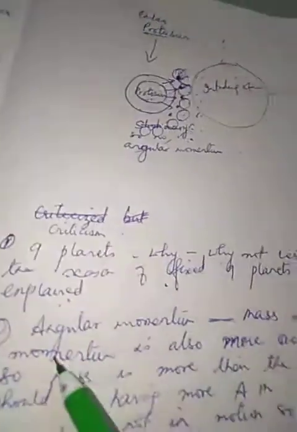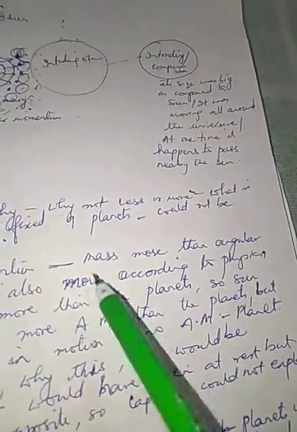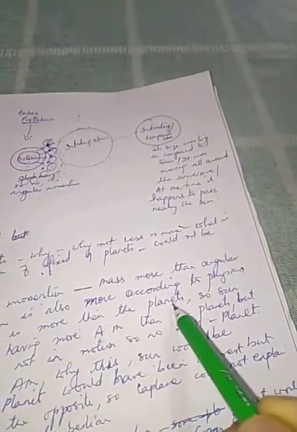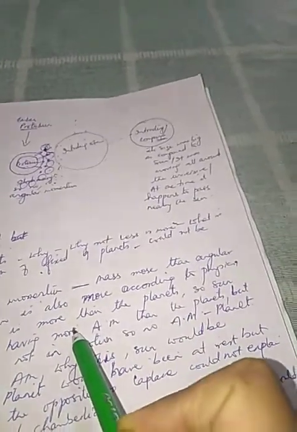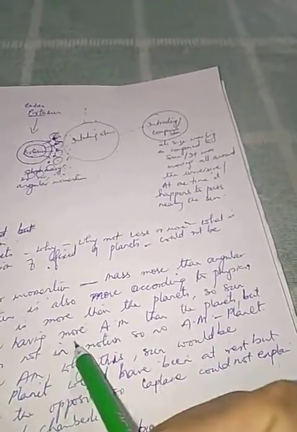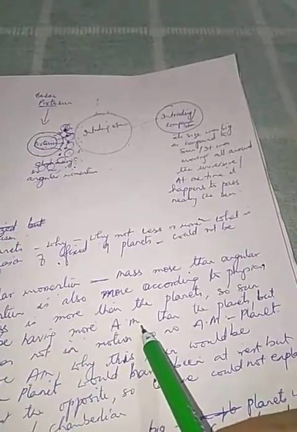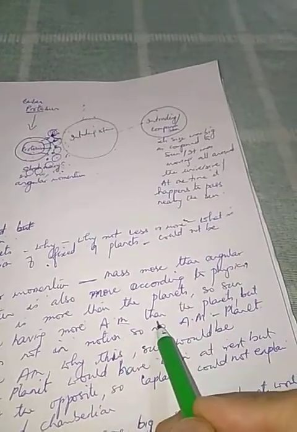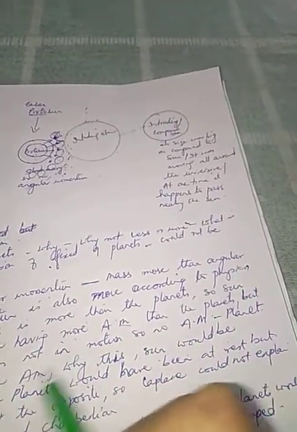The second one is angular momentum. If the mass is more, then the angular momentum is also more. That is according to physics. So the sun, being much bigger compared to the planets, should have more angular momentum.